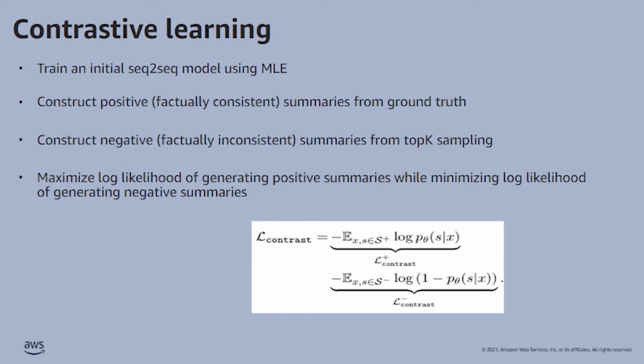In contrastive learning, we train an initial seq-to-seq model using maximum likelihood estimation. We then construct positive, or factually consistent, summaries from the ground truth, and we construct negative, or factually inconsistent, summaries from top-k sampling. We then maximize the log likelihood of generating positive summaries while minimizing the log likelihood of generating negative summaries.